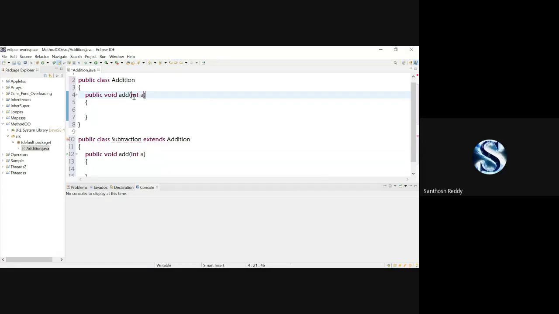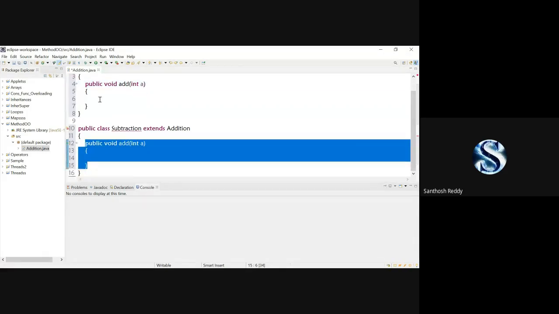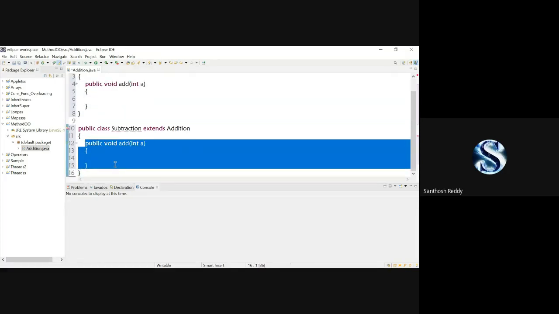Okay, is it clear what you mean by method overriding? Method overriding in Java means it is just a subclass method which is overriding the superclass method. This is a subclass method which is overriding this superclass method. The superclass is your addition, whose method is overridden in your subclass. This we are going to call overriding. Is it clear for everyone? What do you mean by method overriding?